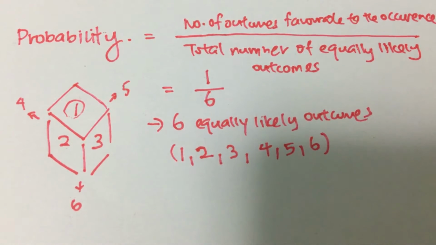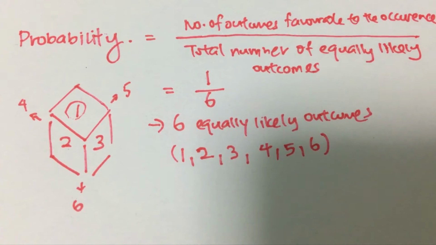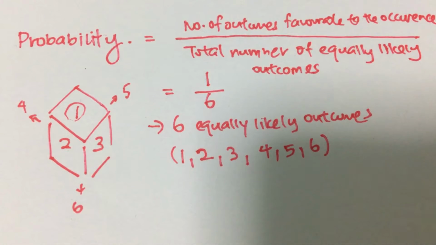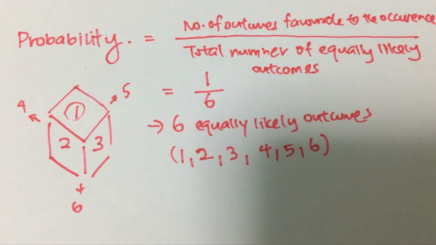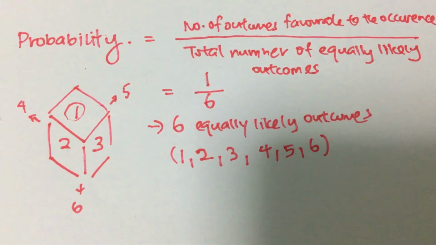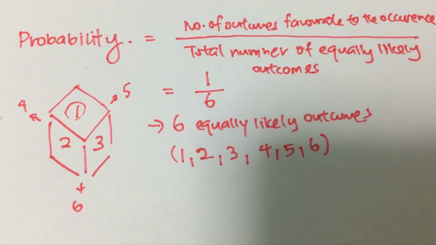If you want to calculate the number of outcomes favorable to the occurrence of E, which is in this case the probability of getting 1, when you throw a dice there's only one possible answer because there's only one face on which the number 1 is printed and the rest of the faces are not printed with the number 1, and hence there's only one outcome. So the probability is only 1 out of 6.